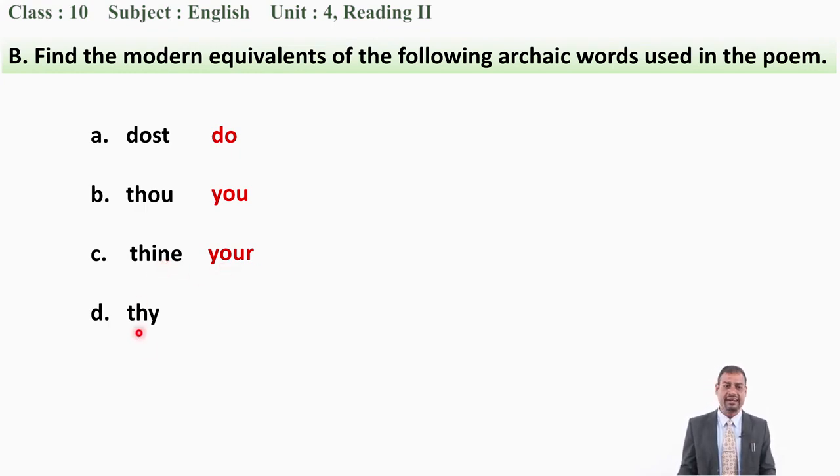Now next one is thy. So what is the modern equivalent for thy? Okay, don't worry. Its modern equivalent is, let's say, your. We use thine before a vowel, and we use thy before a consonant. Is it clear to you?